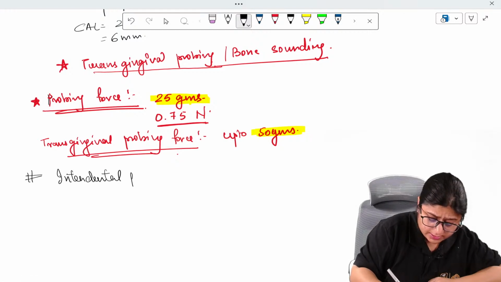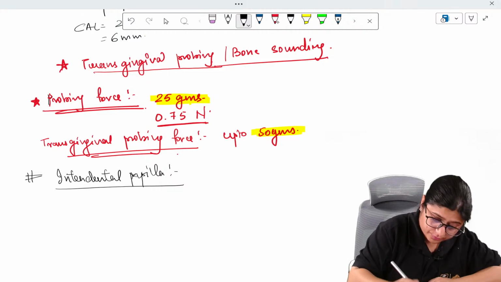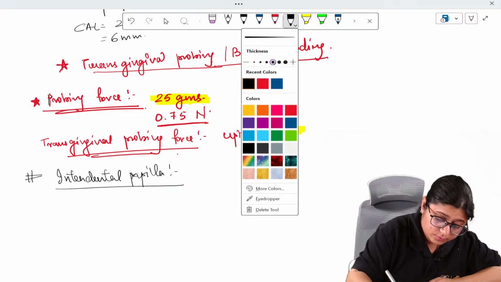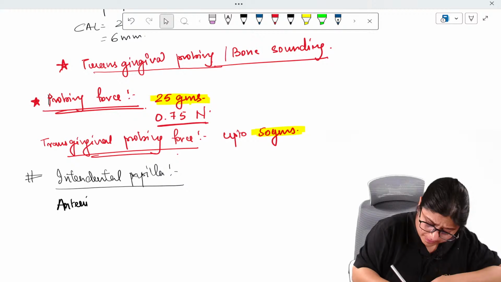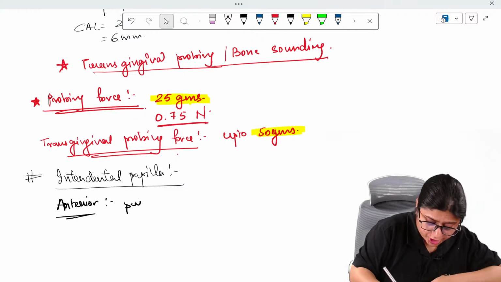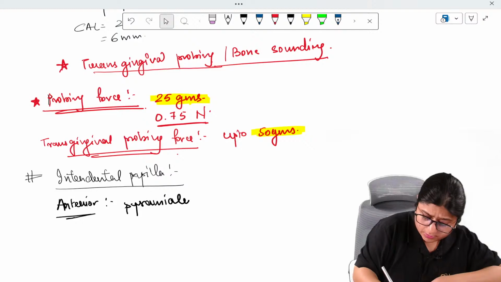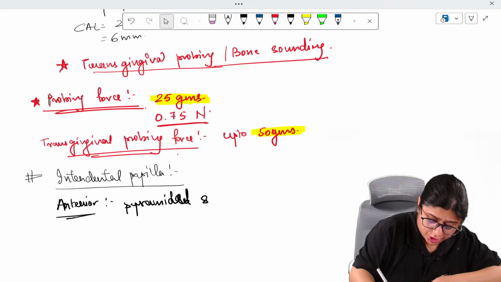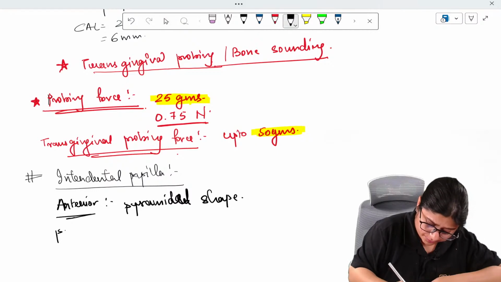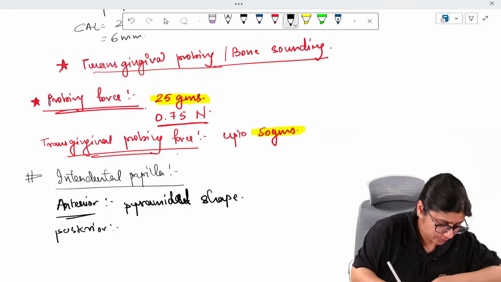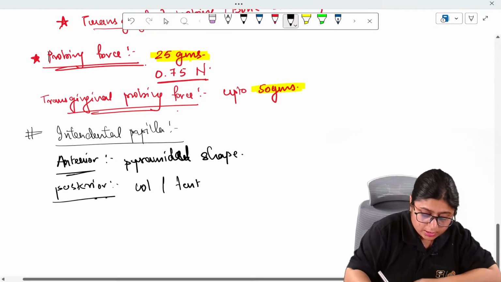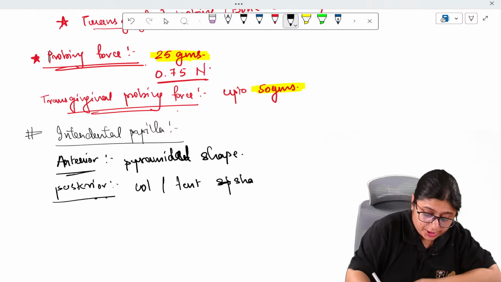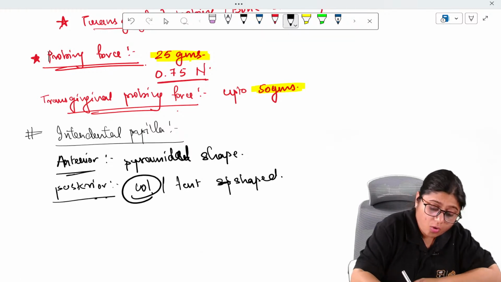The interdental papilla in the anterior tooth is pyramidal shape. Remember this, pyramidal shape. And in the posterior tooth, it is col shaped or tent shaped, col or tent shaped.